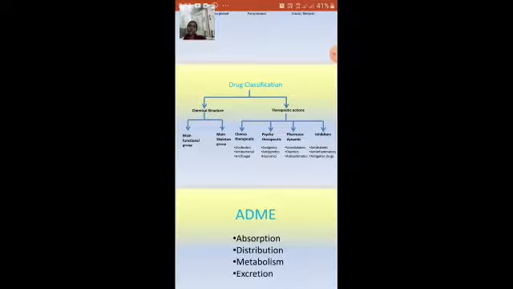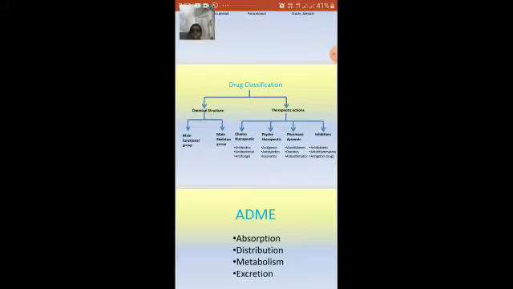So OH groups or NH2 groups, suppose paracetamol. In paracetamol structure, what is that? OH group. The OH group at a para position is playing a main role in its therapeutic activity. For example, I am discussing, coming to the main skeletal group.